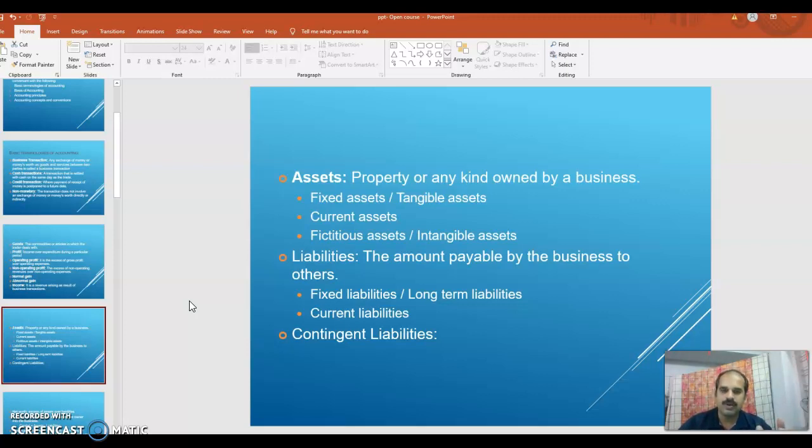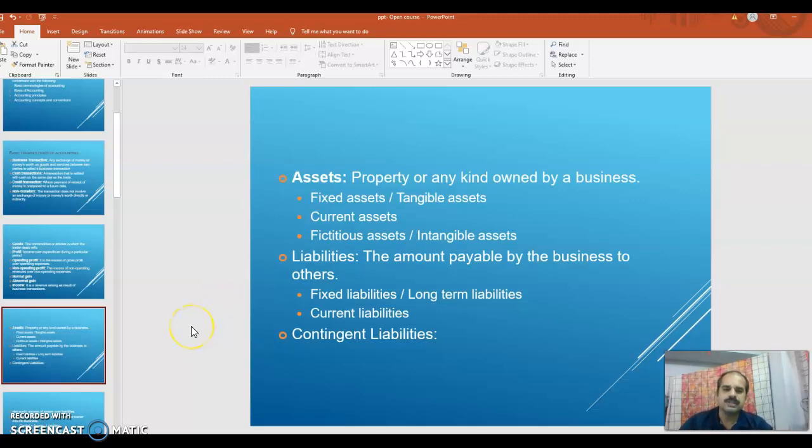The ownership is by the business. Assets are generally fixed assets, current assets, fictitious assets, tangible assets, intangible assets, wasting assets. There are so many kinds of assets. We usually deal with fixed assets and current assets. Fixed assets means the assets acquired for the purpose of long-term use. Current assets are for short-term use, buying and selling. That we will see later.